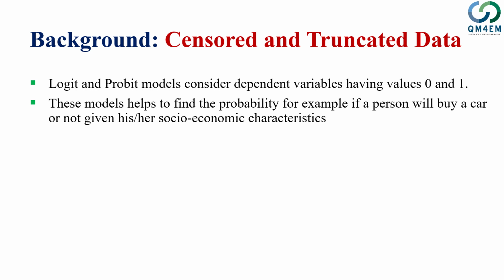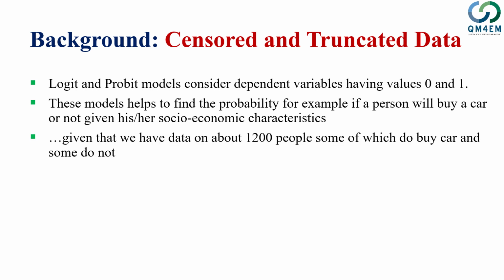For example, we can think of an individual who will buy a car or will not buy a car given his socioeconomic conditions. Now, let's say we have data of about 1200 people, and some of them do buy a car while some of them do not buy a car. If we are concerned only with the question of whether an individual will buy a car or not, that's answered through logit and probit.